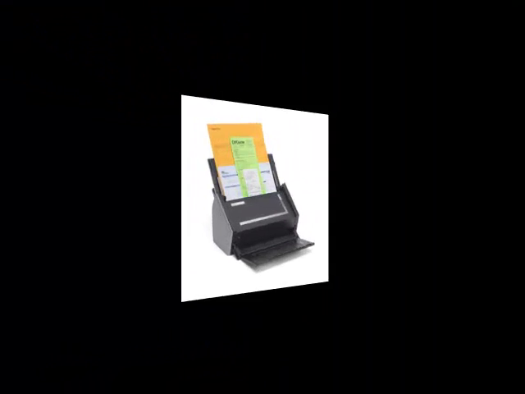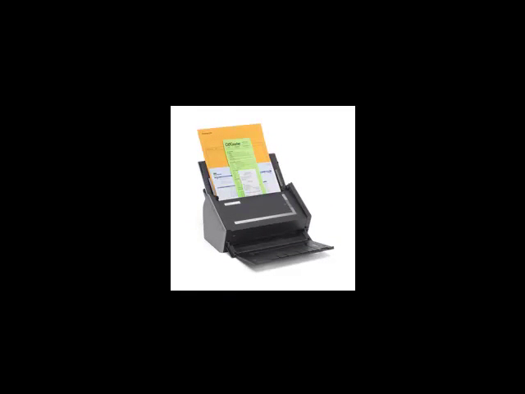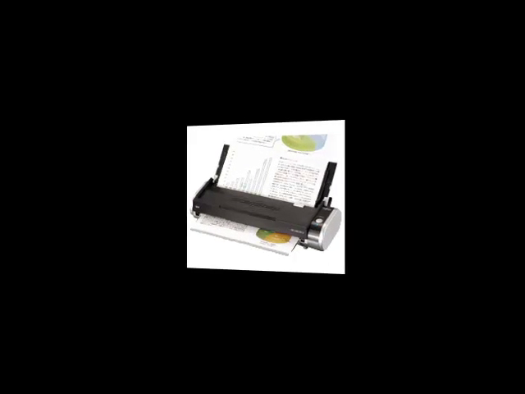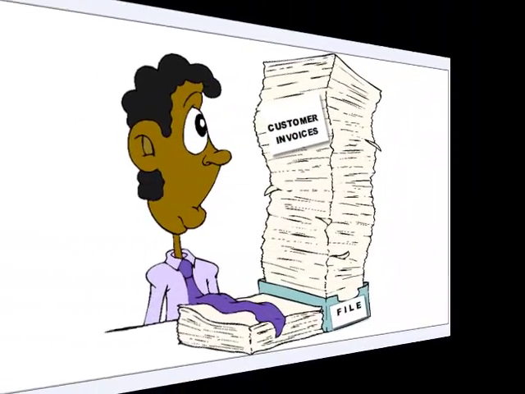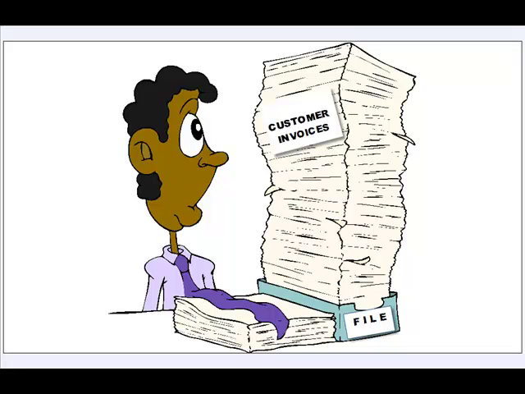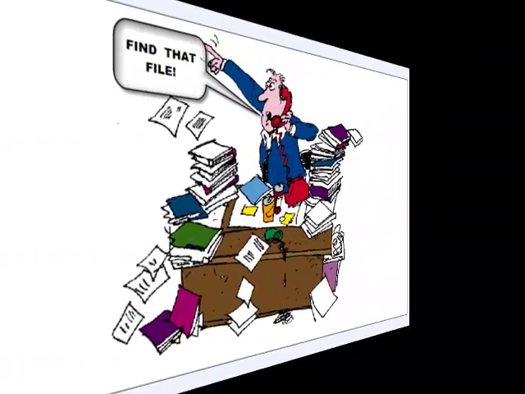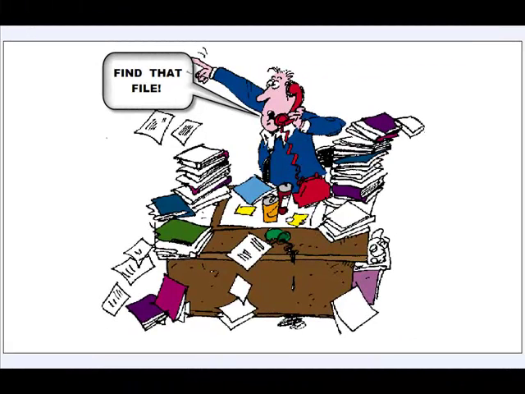Saving reports in PDF format is just the start of a document management system. You could use a scanner to add a capture of the purchase invoice, that is the vouchers, to the directory that holds the accounts payable transaction registers, or organize them by vendor name, or group them by batch number. The same could be done for customer invoices, which could then be organized into customer directories or an invoice number directory or both. Doing this would eliminate a lot of paper and, just as important, a lot of time spent filing. With an off-site backup, your audit trail of documents would be safer than a hard copy file.